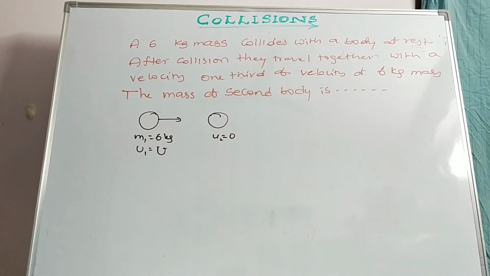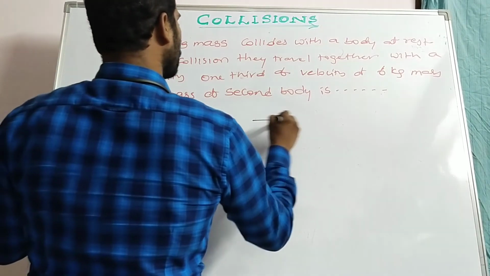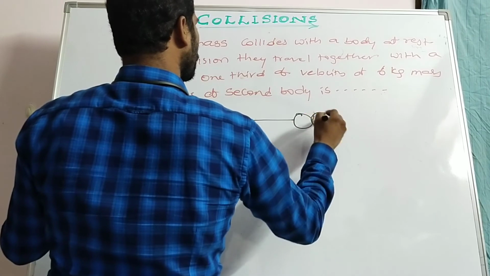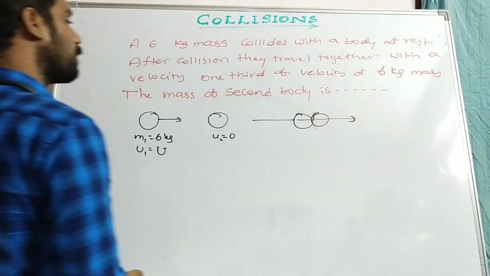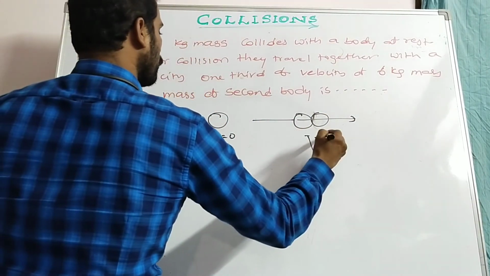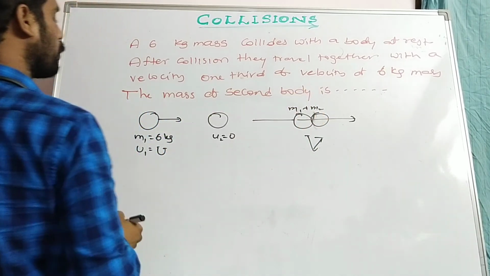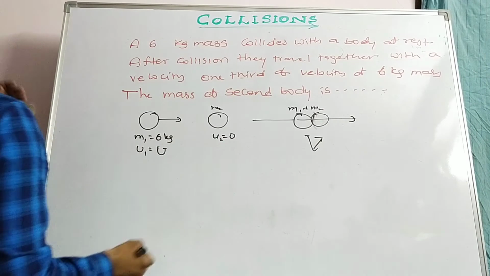Now after collision, they travel together with a velocity 1/3. After collision, both are moving together with a common velocity, so m1 plus m2 is the combined body. This is m2, we have to find m2.